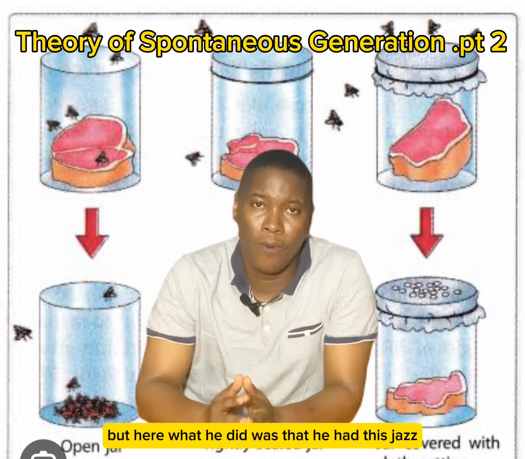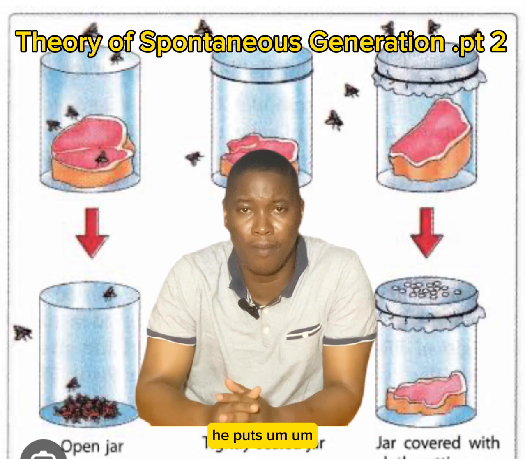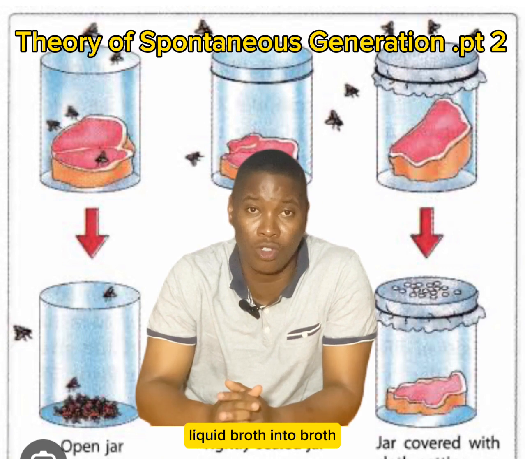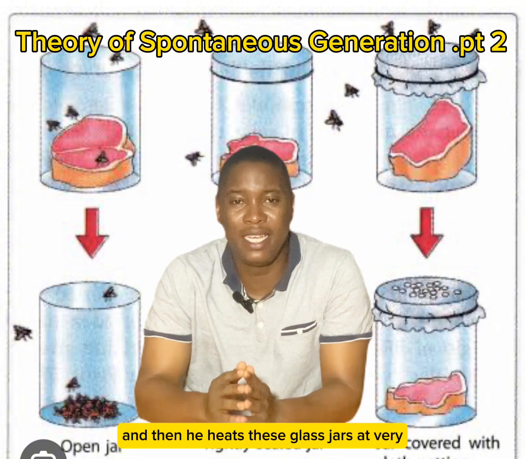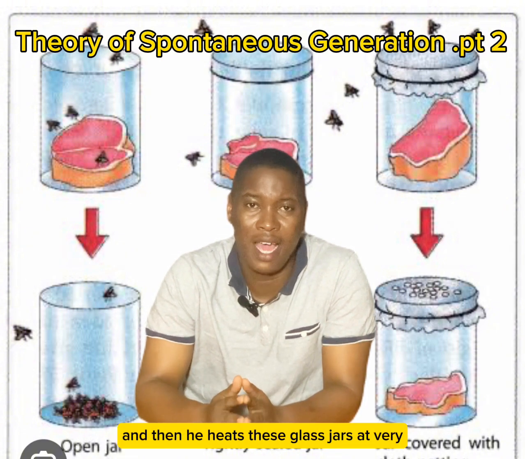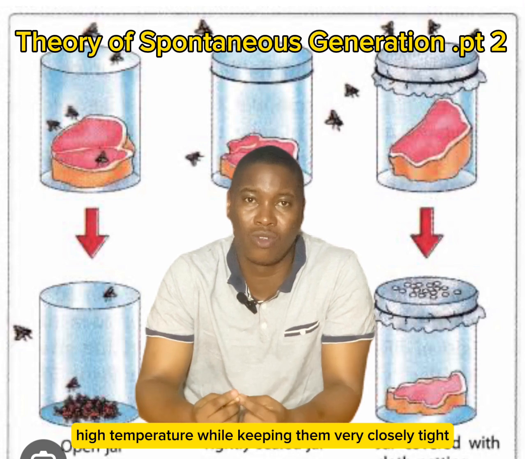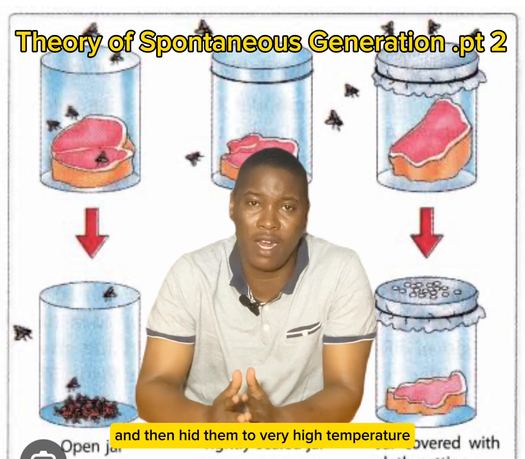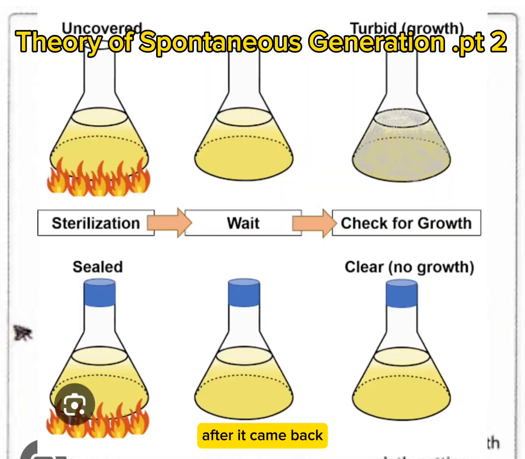But here, what he did was that he had these jars. He put liquid broth into glass jars, and then he heated these glass jars at very high temperature while keeping them tightly shut, and left them for a couple of days. After he came back, he showed there was no growth in any of these jars.